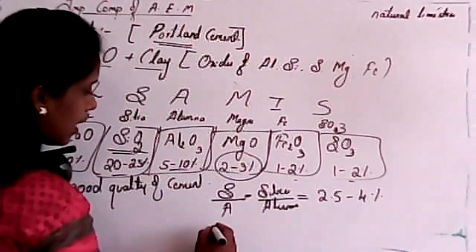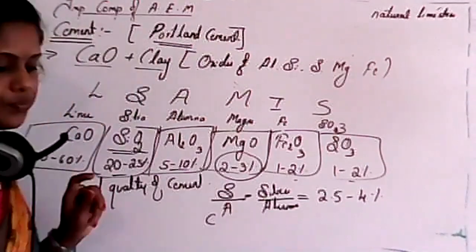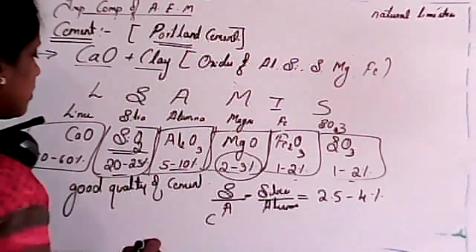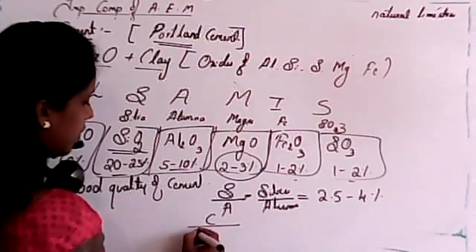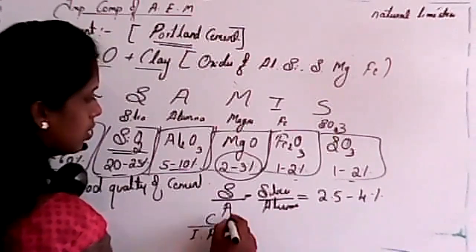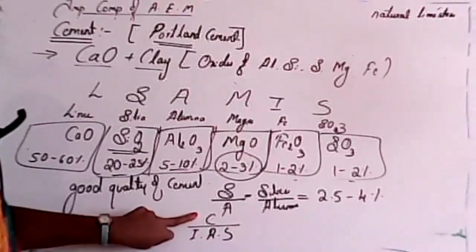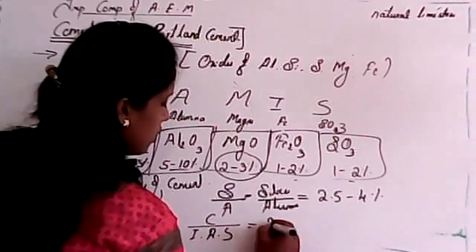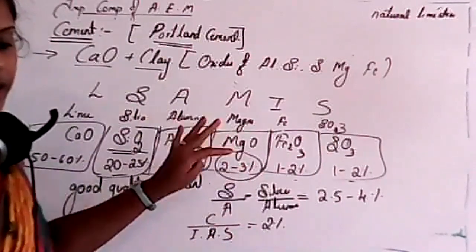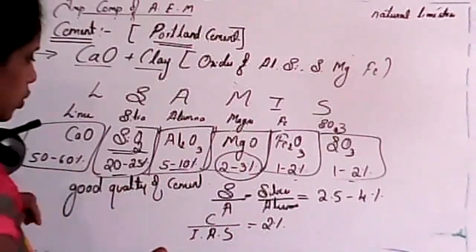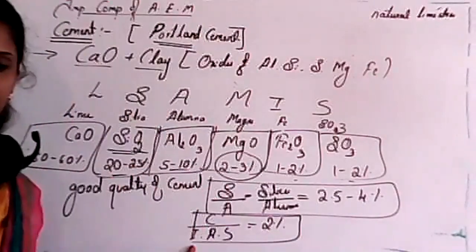And another thing is the ratio between calcium oxide and the other oxides, that is iron, aluminium, and sulfur. So this is lime, calcium oxide. It has around 2%. If it has this much, it is a good quality cement. Remember this point, student, 2 to 5% and 2%. Is it clear?